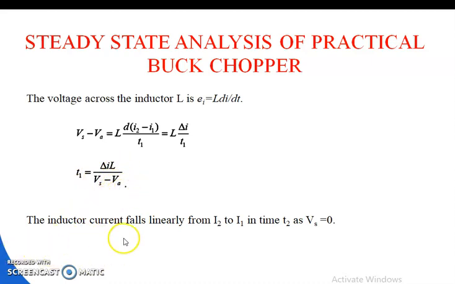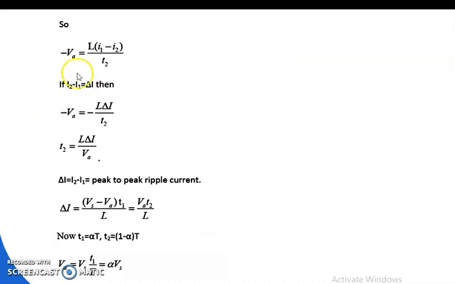The inductor current falls linearly from I2 to I1 in time T2 as Vs is equal to 0. So minus Va is equal to L into I1 minus I2 by T2. If I2 minus I1 is equal to del I, then minus Va is equal to minus L del I by T2. T2 is equal to L del I by Va. Del I is equal to I2 minus I1, which is the peak ripple current. Del I is equal to Vs minus Va by L into T1, that is equal to Va T2 by L.